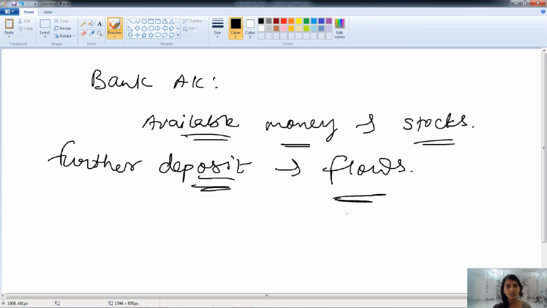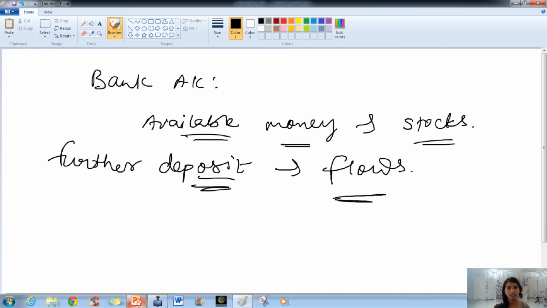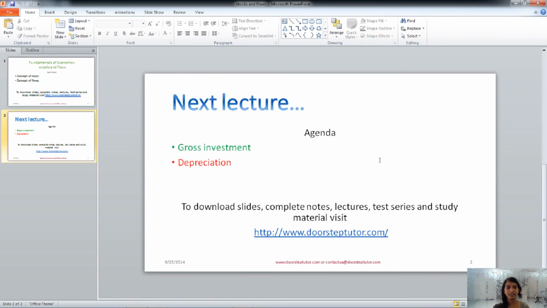So this is all about the stocks and flows concept. I hope you understand it better. In the next lecture, we will talk about the gross investment and the depreciation concept.